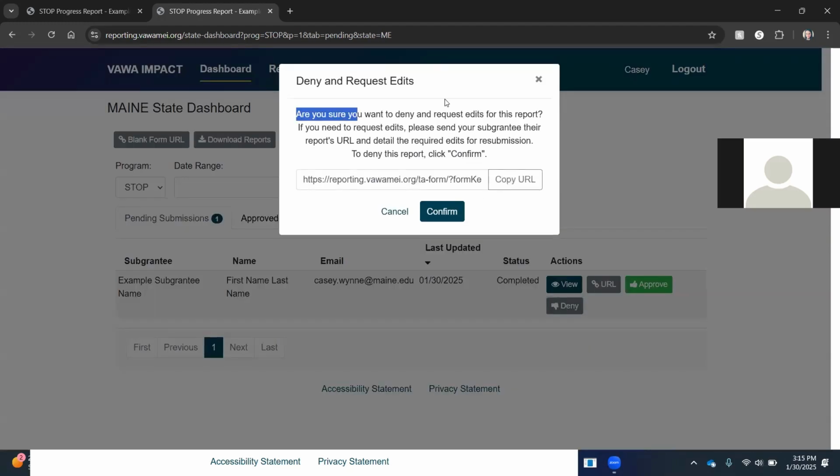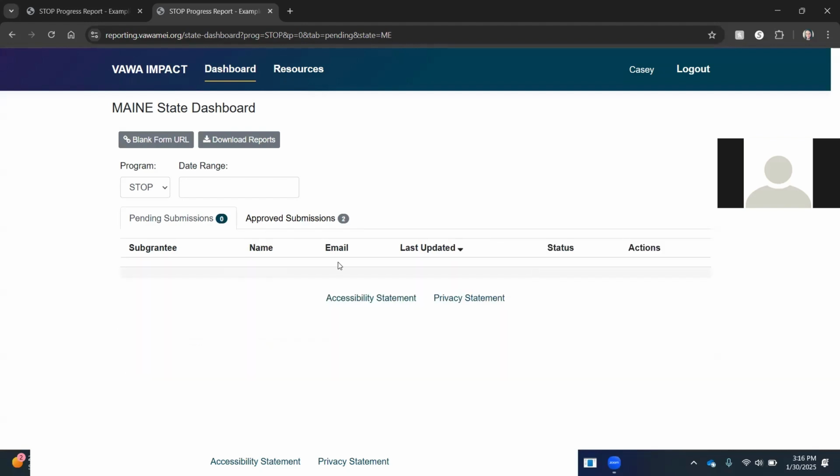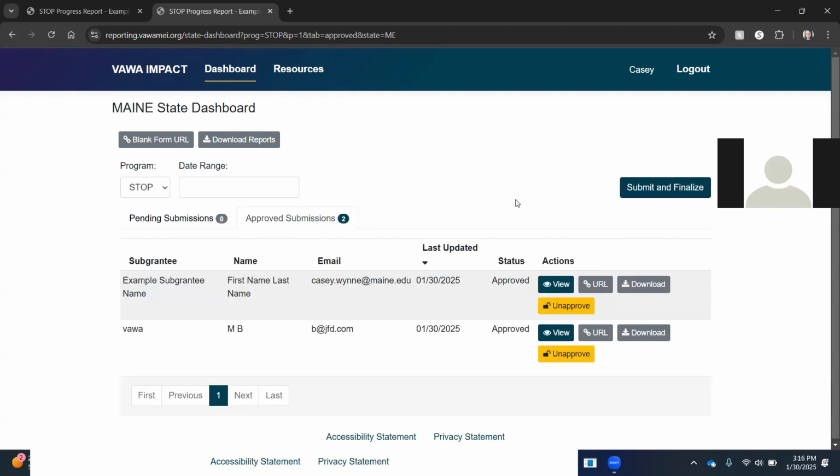And here you can see if I'm denying it and there's edits that still need to be made, you're going to copy this unique URL to that reporting form to send to the subgrantee externally via email and tell them what changes they need to do and remind them that they must resubmit by going through the final review report process. All right, so approve once all the changes are made. And when I'm ready to submit all of the subgrantee reports to VAWA MEI, I'm going to click Submit and Finalize over here on the right.